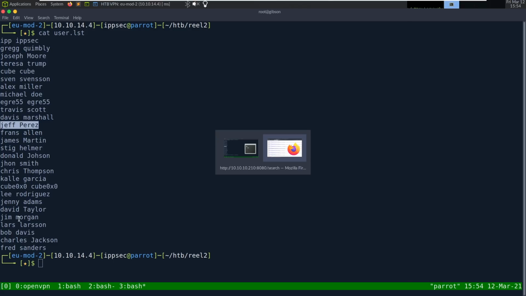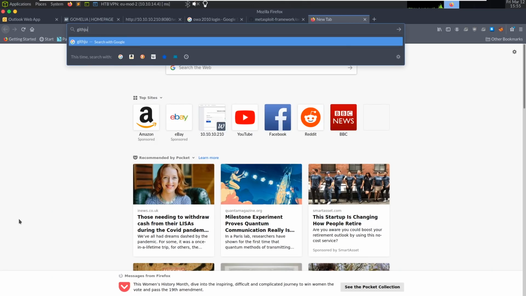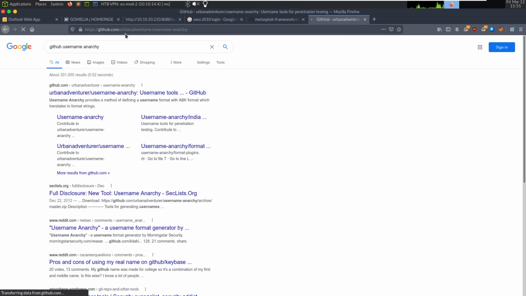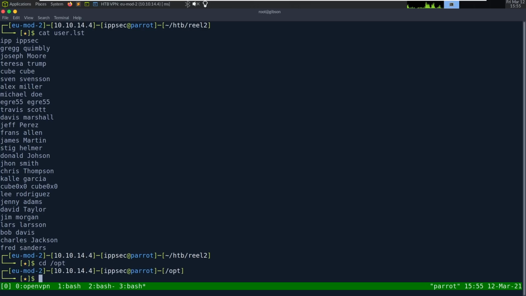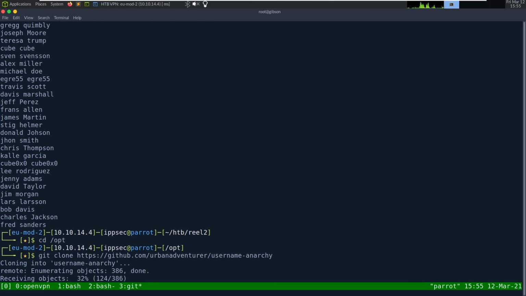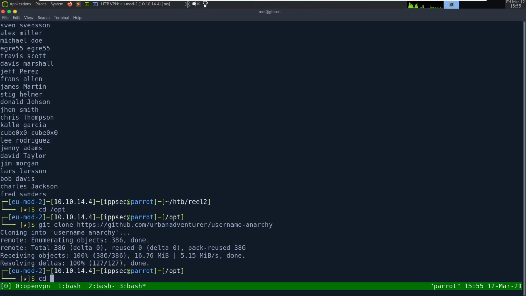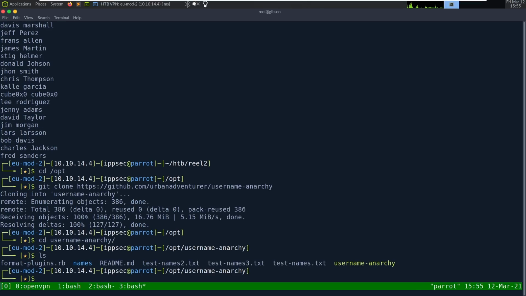So to create a list of usernames, I'm going to go to GitHub and search username anarchy. And we can pull this tool. So if we go to /opt, git clone, pull this, or clone it, I guess, cd username. Let's see, is there requirements? There is not. Oh, this is Ruby, I think.